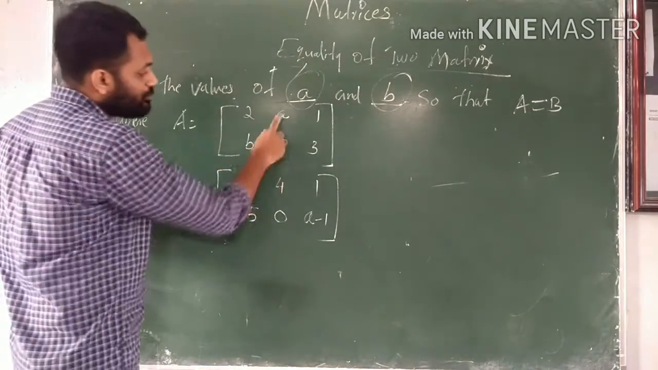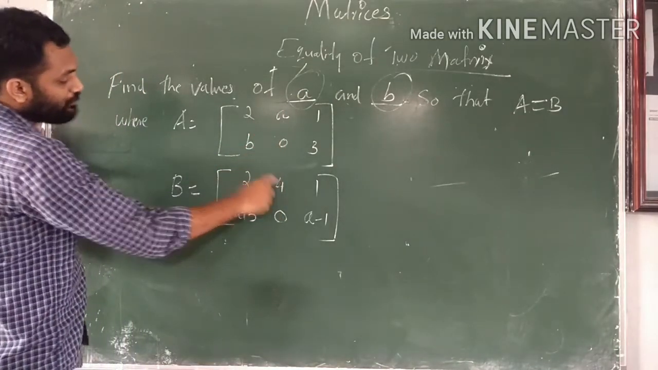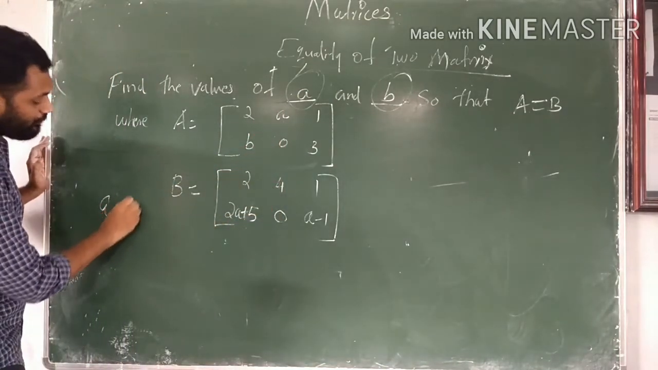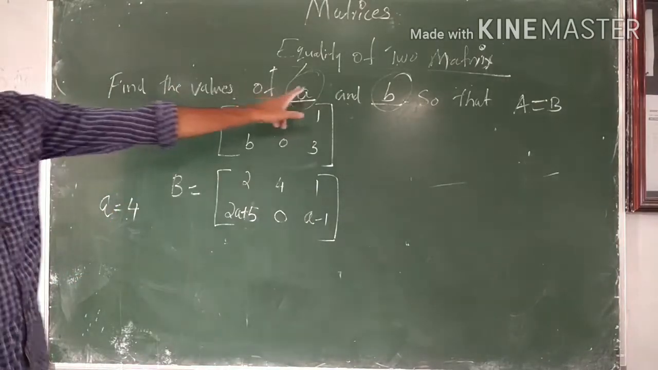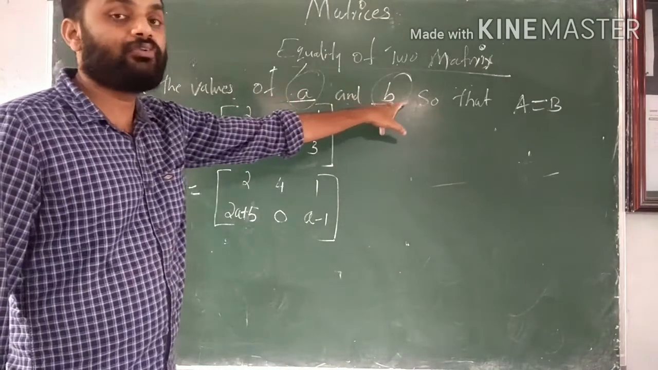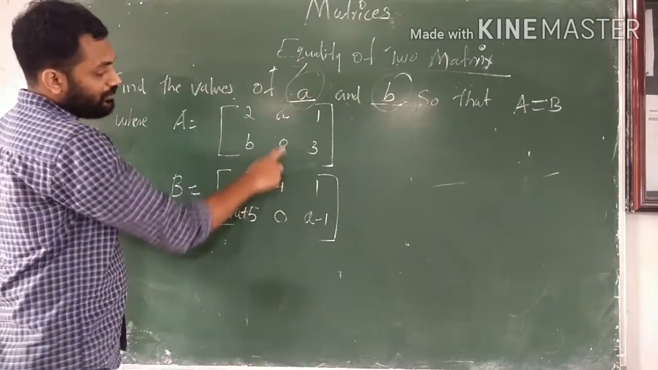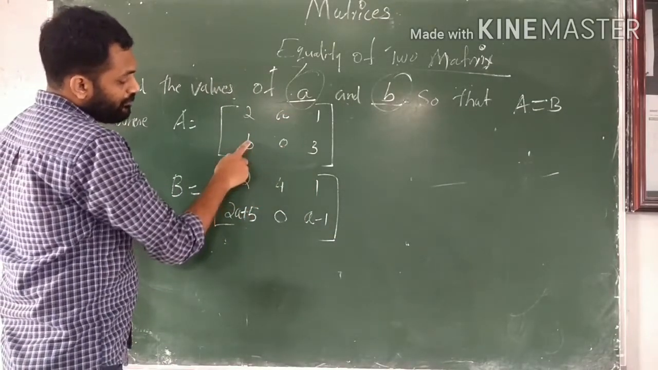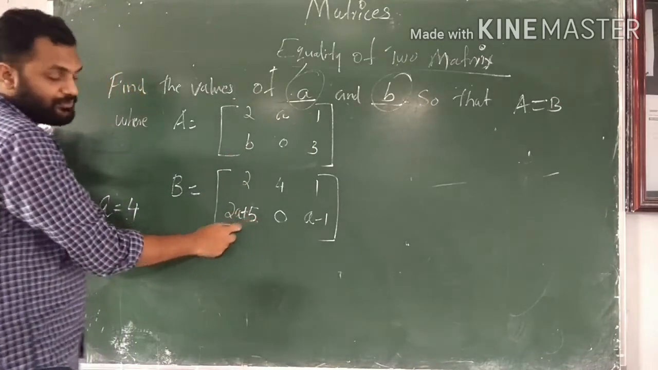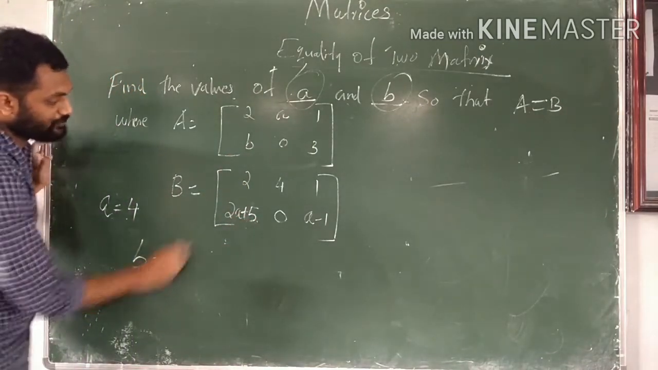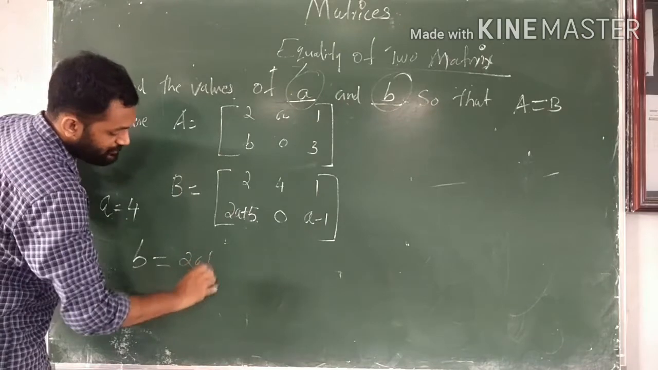Then A is equal to 4. Now the value of A is found. Then we need to find the value of B also. 1 equal to 1, 0 equal to 0. B is equal to 2A plus 5.